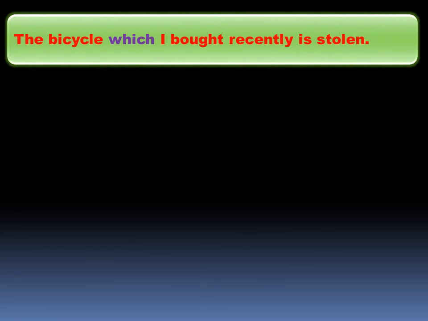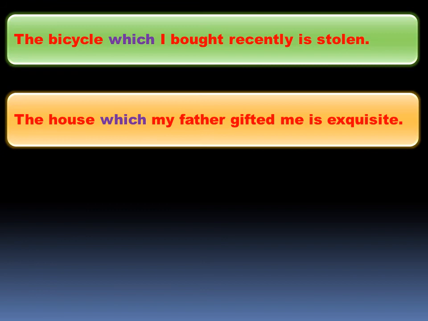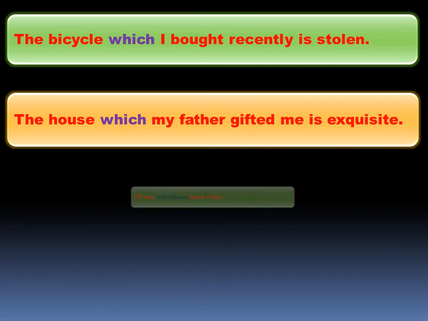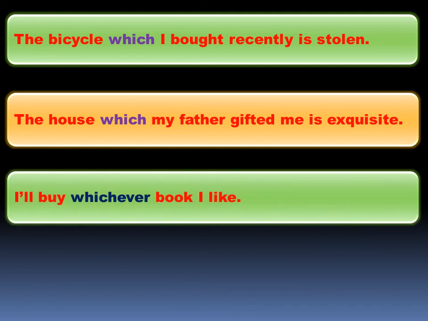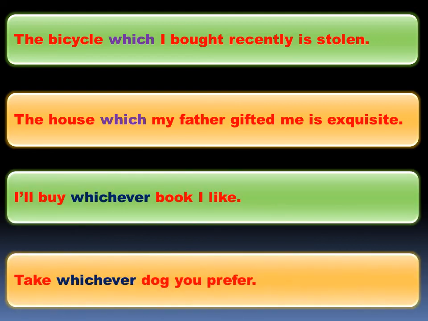The bicycle which I bought recently is stolen. The house which my father gifted me is exquisite. I'll buy whichever book I like. Take whichever dog you prefer. Here, the relative pronouns are shaded in blue and violet color. The relative pronouns which and whichever are used for animals and things.